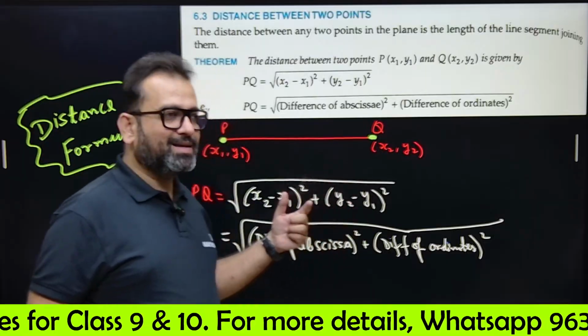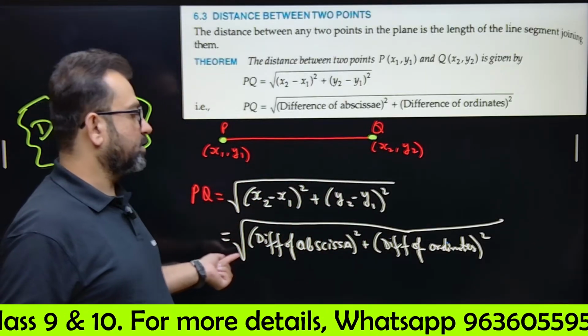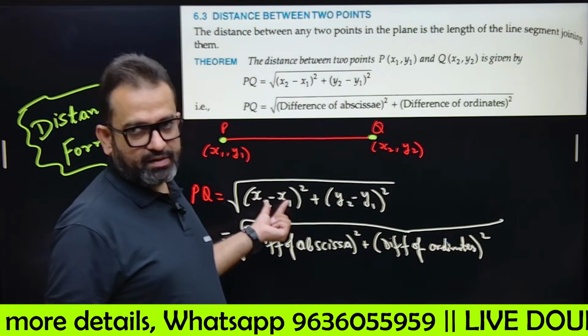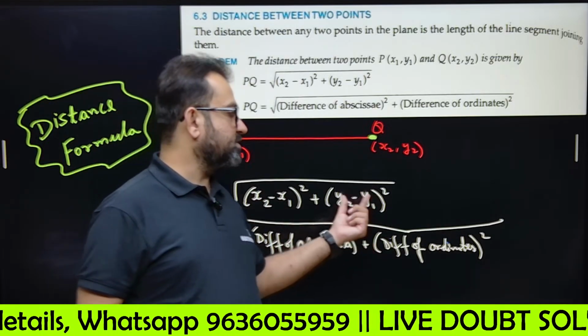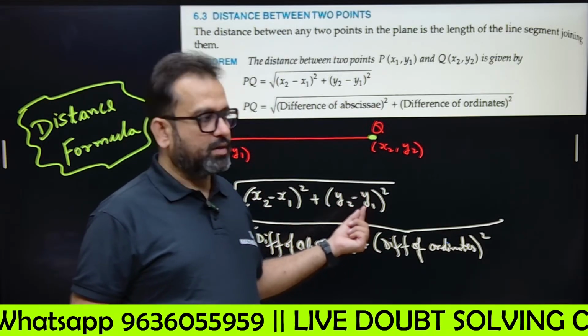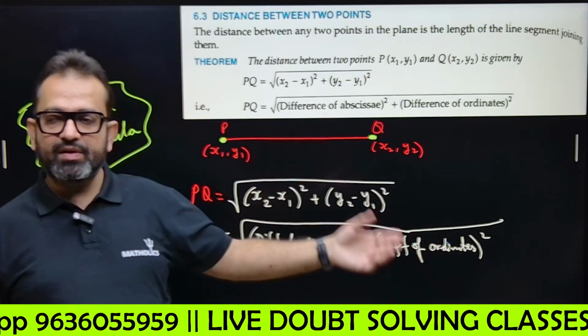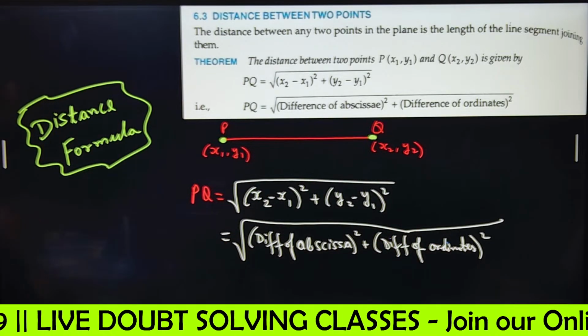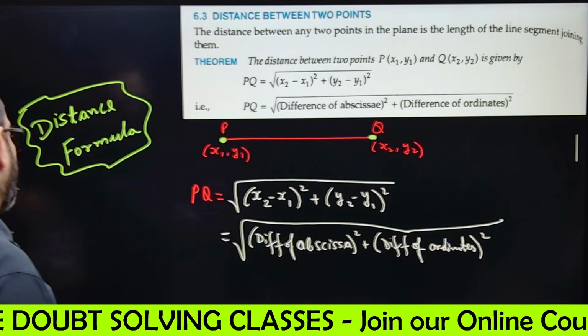In general form, PQ equals under root of the difference of abscissa of both the points, that means x2 minus x1 whole square, plus the difference of ordinate, ordinate means y coordinate, its whole square. You can copy this, then we'll do questions. Copy this ASAP.